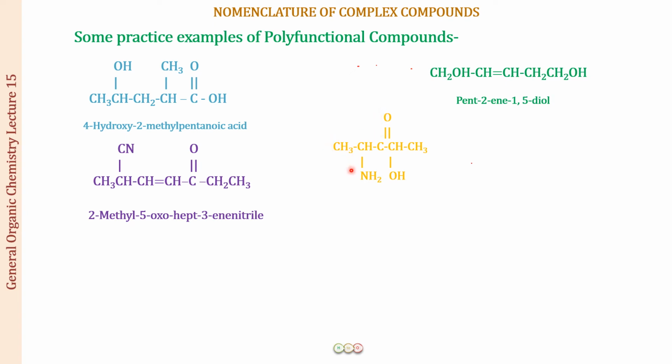This carbon is bonded to nitrogen, so this is one bond, and this carbon is bonded to oxygen, this is one bond. So the functional group of priority is the one having more bonds, so this one, having two bonds, is my functional group of priority.